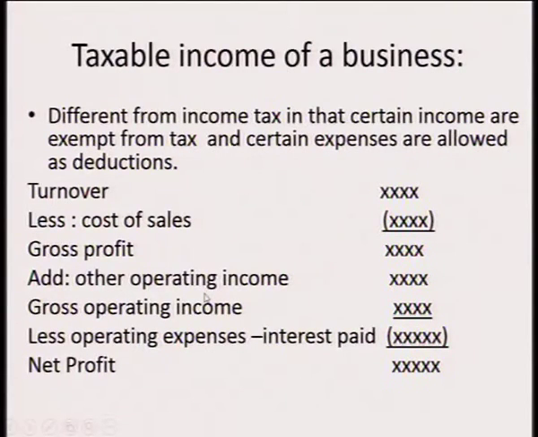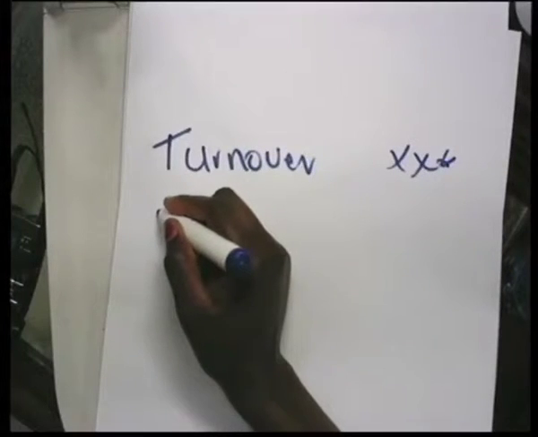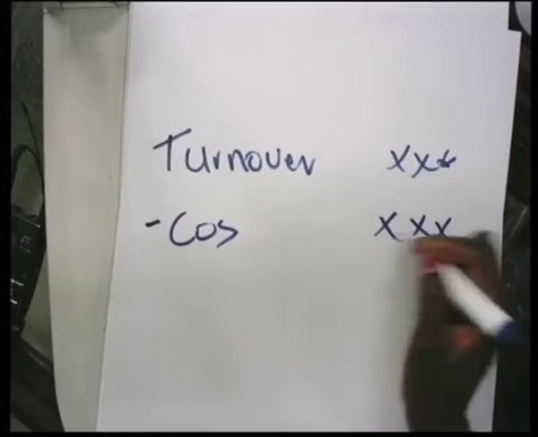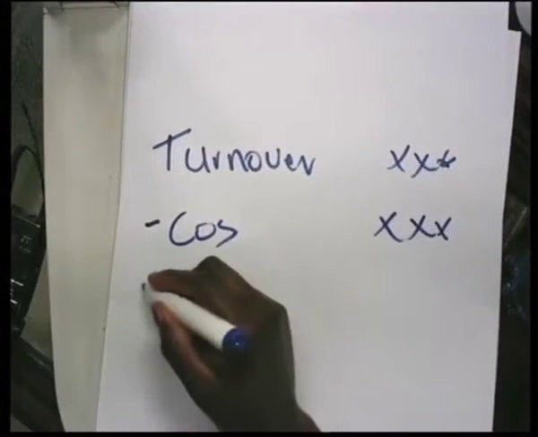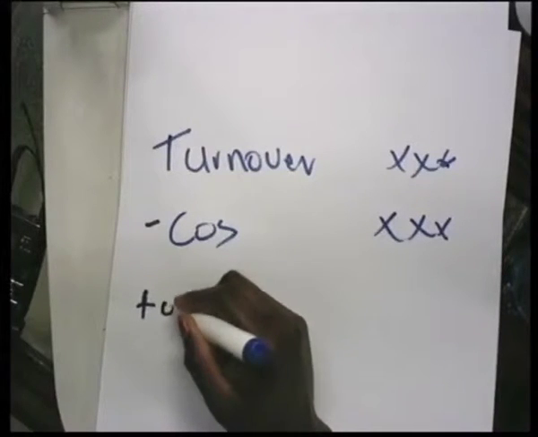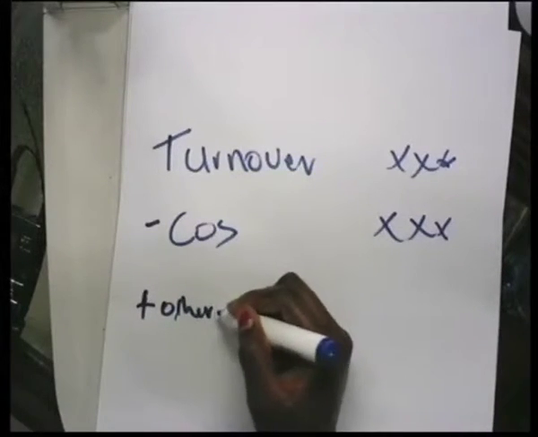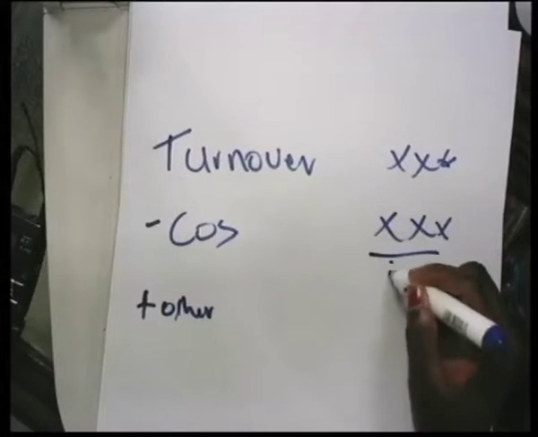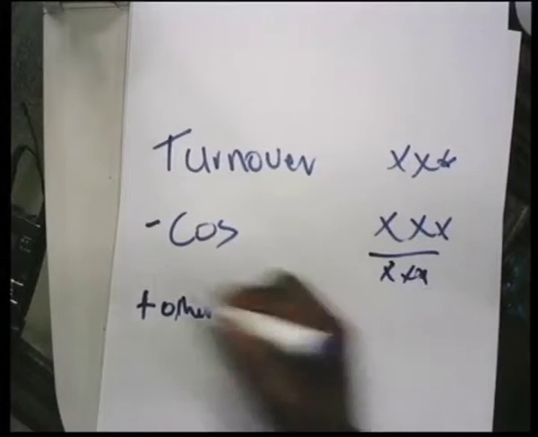We have got turnover, less cost of sales, you get gross profit.